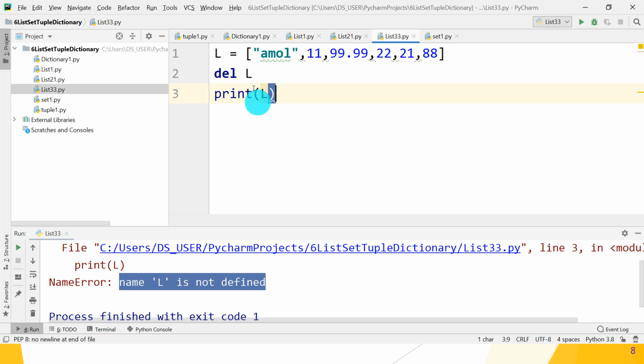If you delete L, the total list is not present in your RAM, it is not even empty. Great, so you understood the difference. If you specify the index, it deletes the element from your list. If you delete the whole list, then that list does not exist, and if you print it, it gives you an error.